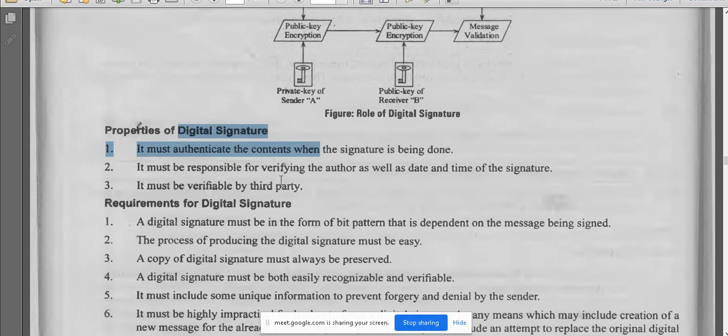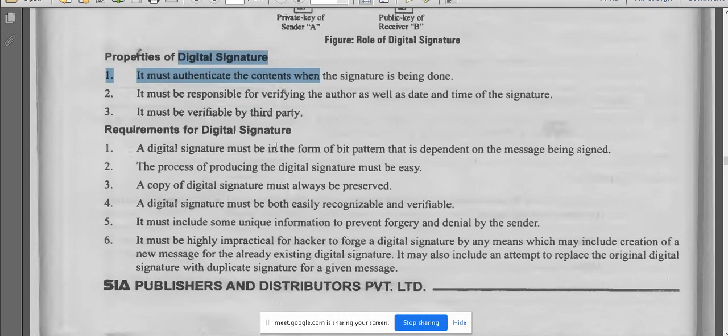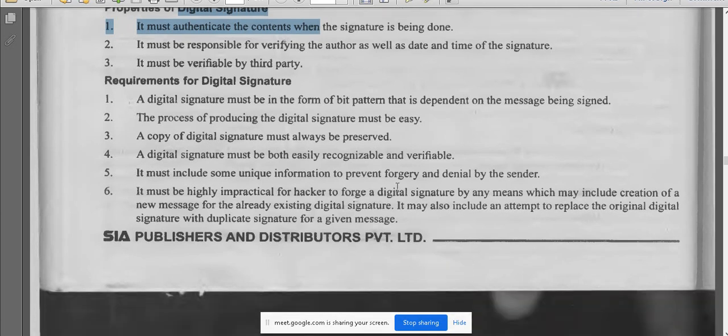And what are the requirements for this? It must be in the form of a bit pattern. The process of producing a digital signature must be easy. A copy of the digital signature must always be preserved, and the digital signature must be both easily recognizable and verifiable. Everyone can verify and recognize the digital signature, whether it is a valid digital signature or not. We can check it with the help of these encryption mechanisms.